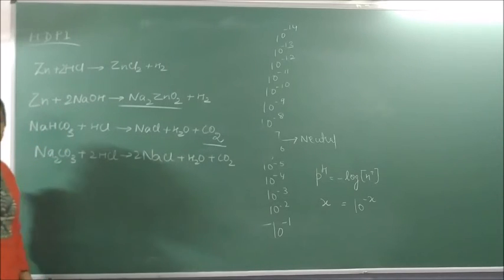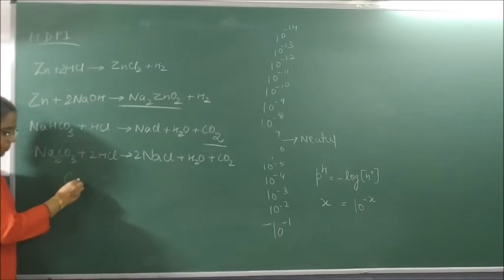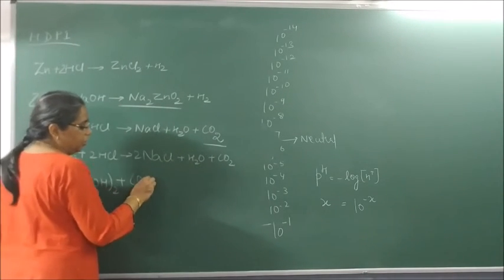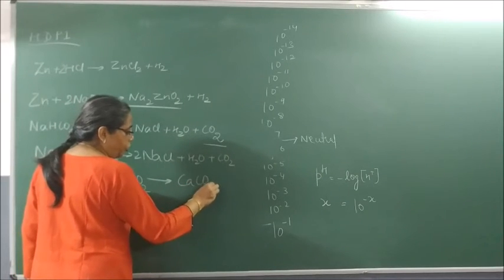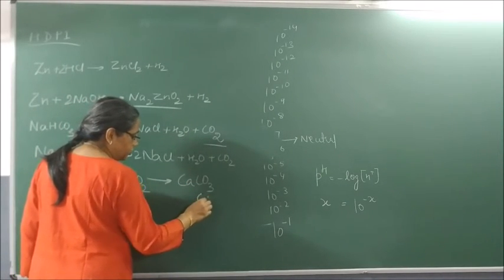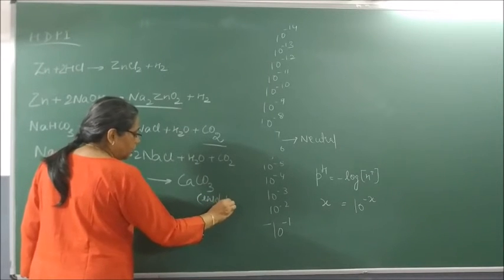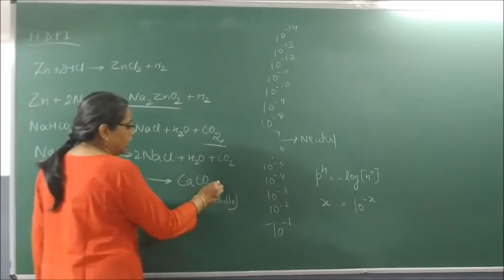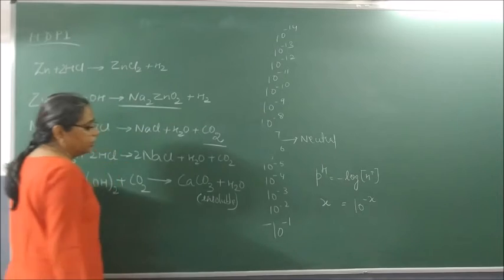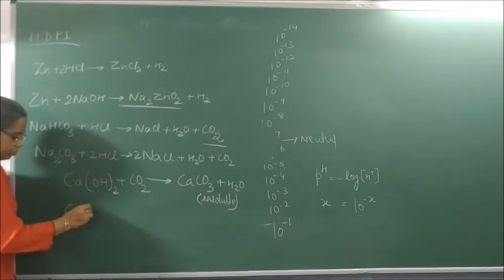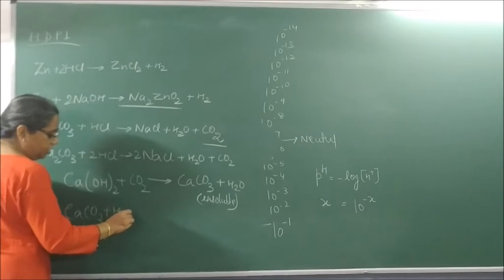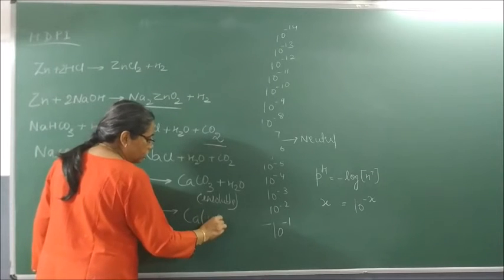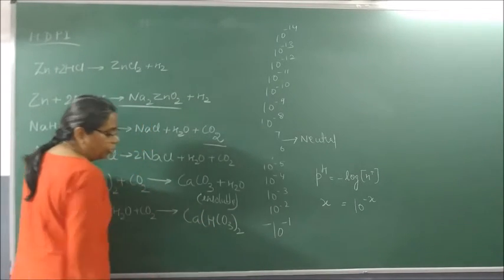How can I test the presence of carbon dioxide gas? I can test it by reacting it with what water? Lime water. The lime water turns milky due to the formation of insoluble calcium carbonate, and it forms what? Water along with it. If excess carbon dioxide is passed through lime water, then the lime water turns transparent due to the formation of soluble calcium hydrogen carbonate.